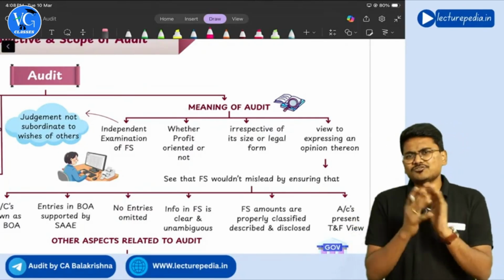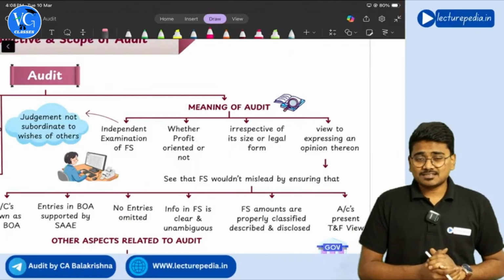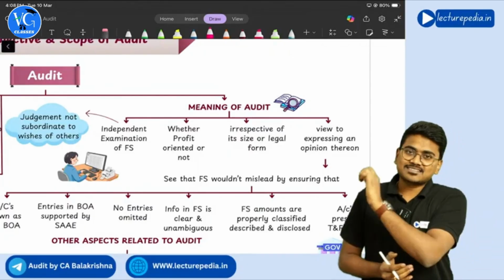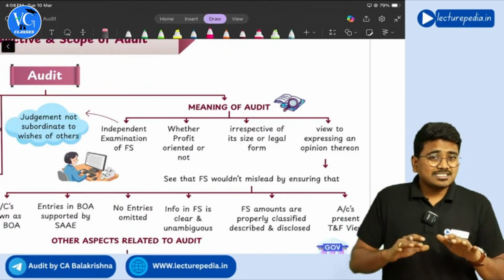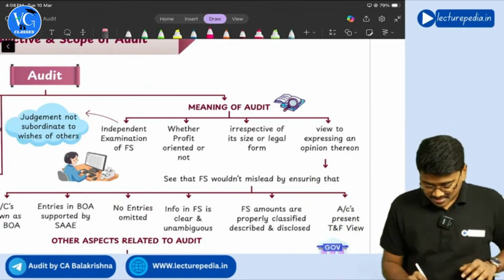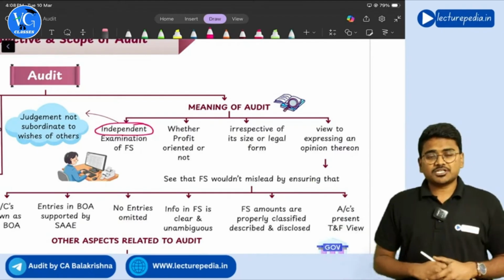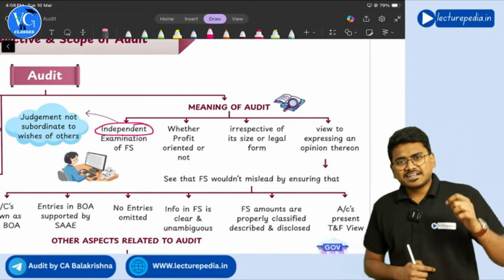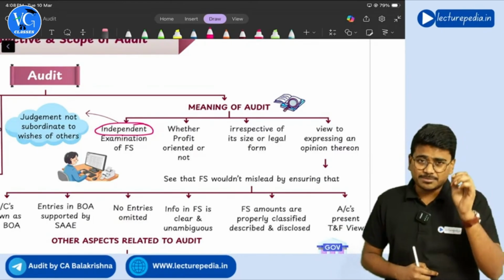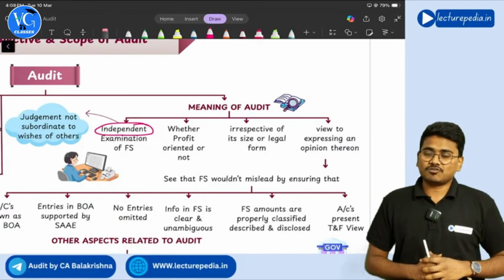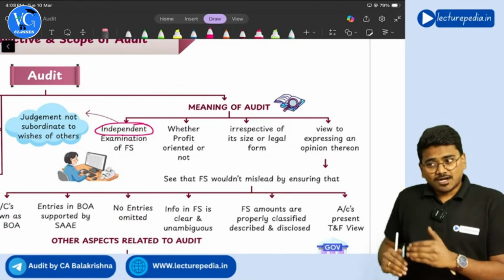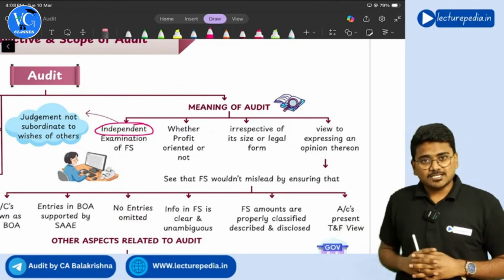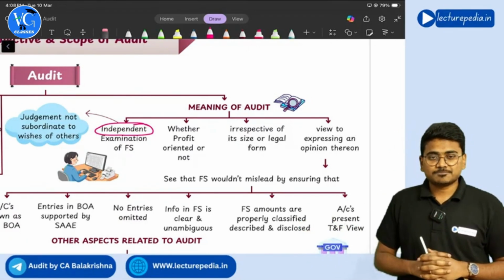Okay, first of all, audit means an independent examination of financial statements. You need to observe, it is not just examination, it is independent examination. This term independence is very important for the purpose of audit, because if the auditor is not independent of the entity, there is no use of doing the audit.